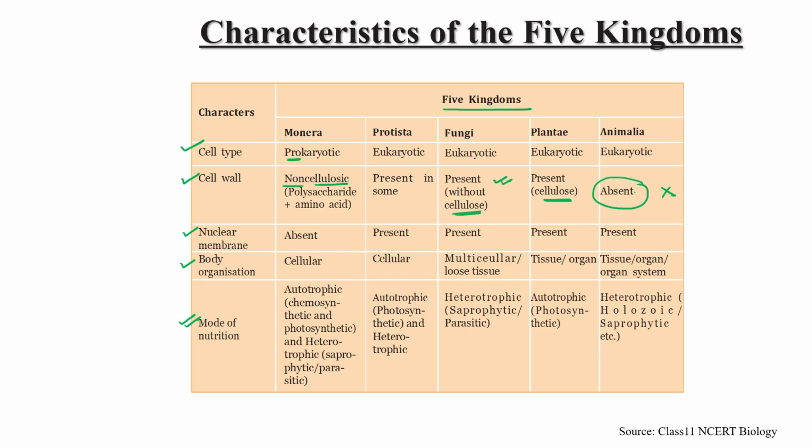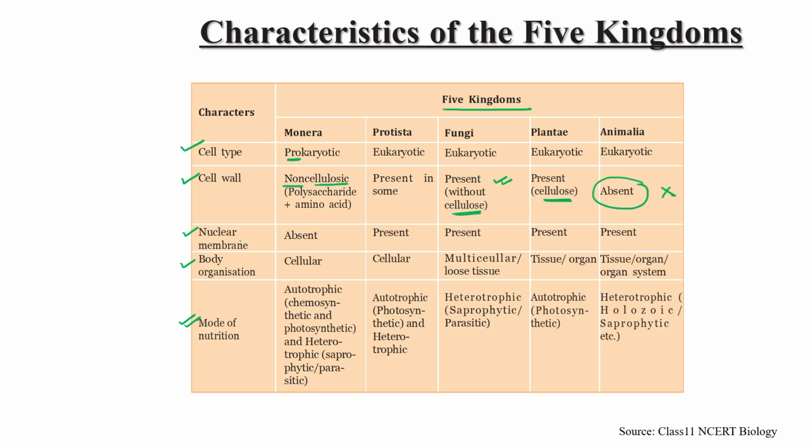So except Animalia, all of Monera, Protista, Fungi and Plantae have a cell wall, but of different types. In Monera it is non-cellulosic, containing only polysaccharide plus amino acid, no cellulose. In some members of Protista, some have a cell wall, while in fungi the cell wall is present but without cellulose. In Plantae, cellulose is compulsorily present in the cell wall.